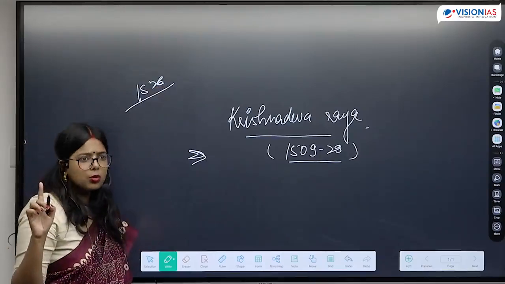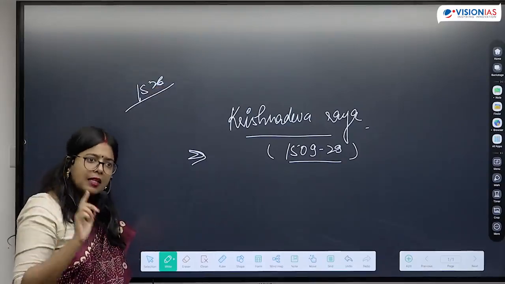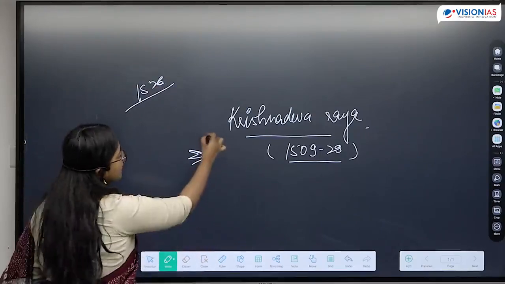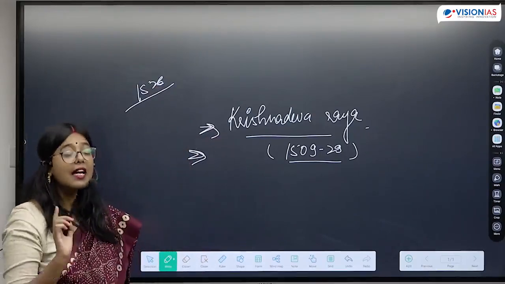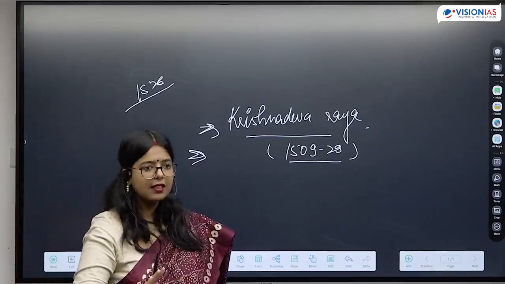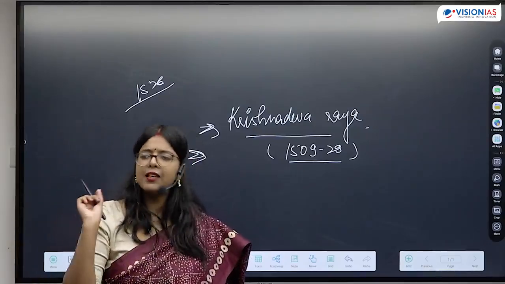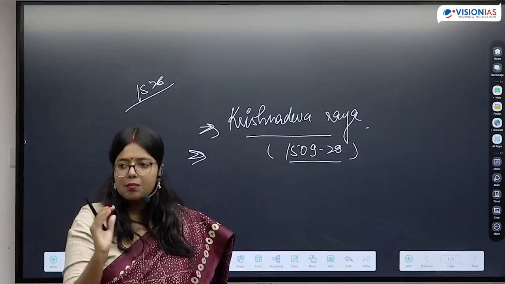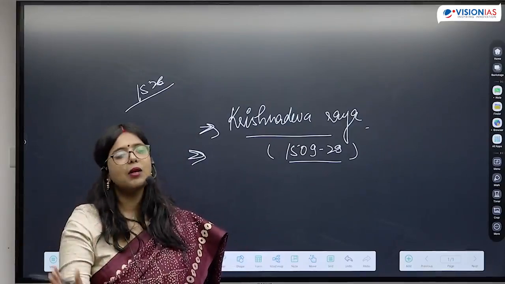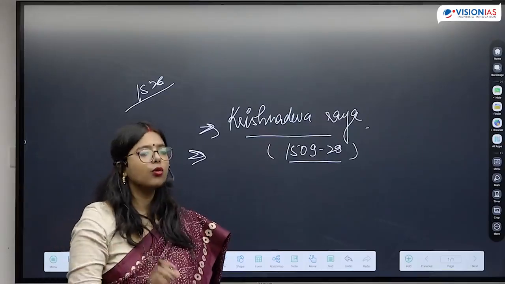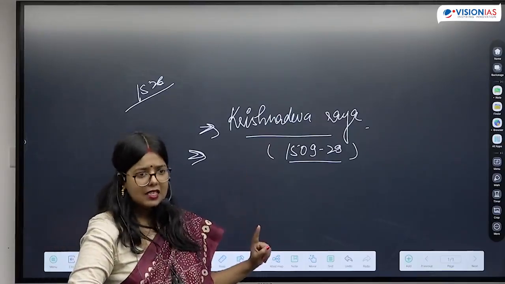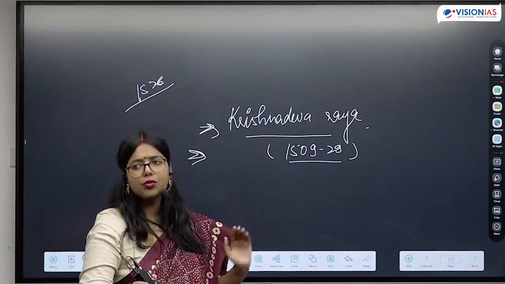We had talked about Tuzuk-i-Babri. In his autobiography, Babur mentions Krishna Dev Rai as a very powerful ruler from southern India. So if a statement is given that Babur discusses details about Krishna Dev Rai in his autobiography, that is a right statement. You should know that as well.